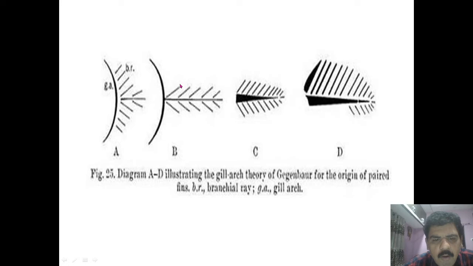In the course of evolution, Gegenbaur says that these gill arches, which were respiratory in function, became the paired pelvic fins as well as the pectoral fins.